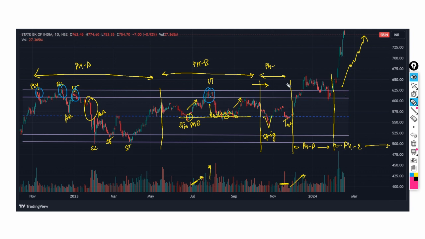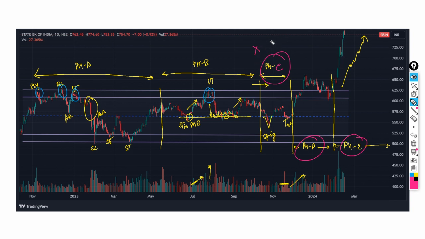As traders we are supposed to build our position in phase C, phase D, and phase E. In phase C you definitely need very strong technicals to understand that this is the action of spring and test, which is actually very difficult. Therefore it is not recommended to build a position in phase C.